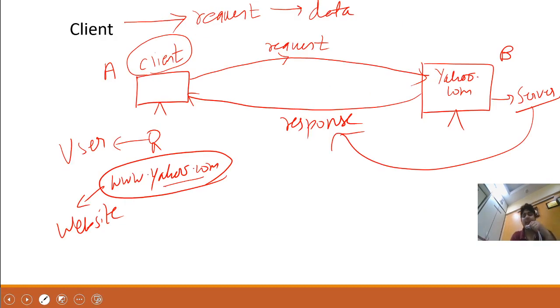Next, client. Clients are those computers which always request some data. Servers are those computers which give the response. Client always gives request, server always gives response, guys. Remember one thing.